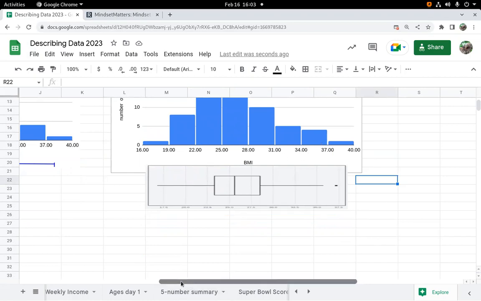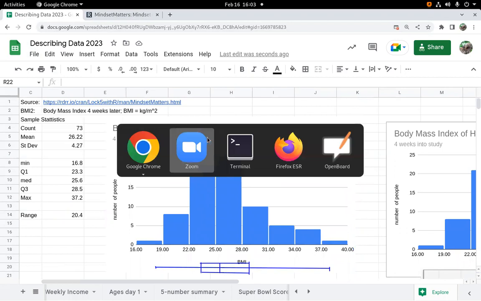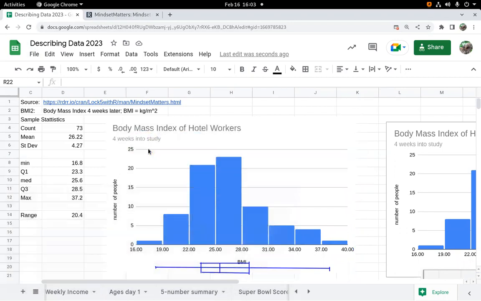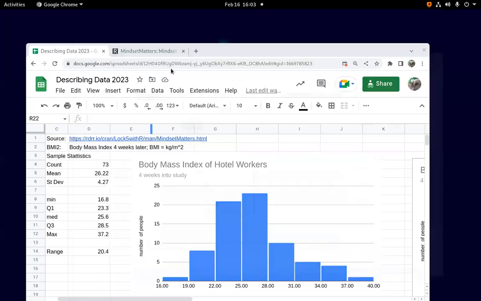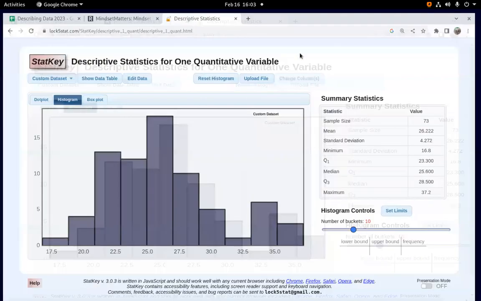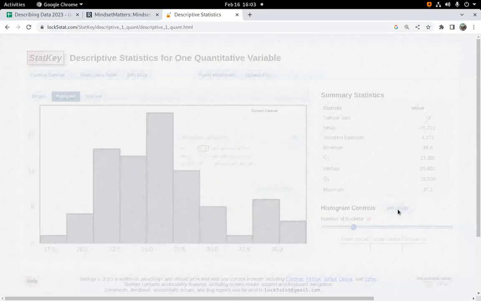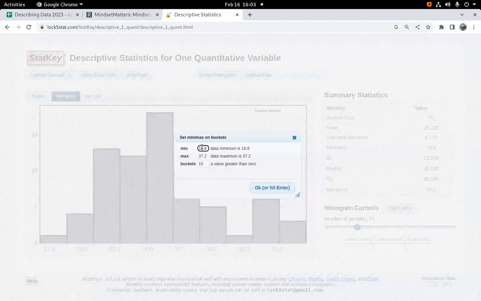So I thought drawing it by hand was pretty good. Other cool things about Statkey is it'll also make histograms. Where'd Statkey go? Over here. Oops. Statkey, where'd you go? There you are. Stick you back here. So I have a histogram builder, and it works a little bit different than the Google one. Once you edit your data in there, you can set the limits by controlling the minimum value, the maximum value, and how many buckets. So Google lets you do the bucket size, Statkey lets you do how many buckets.